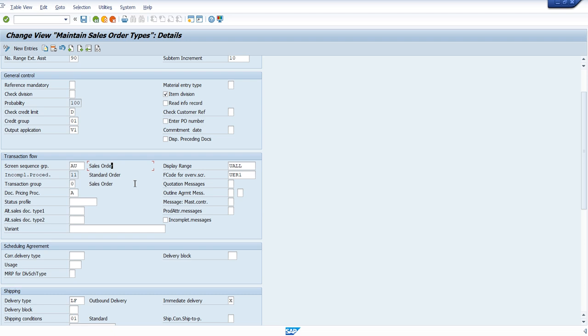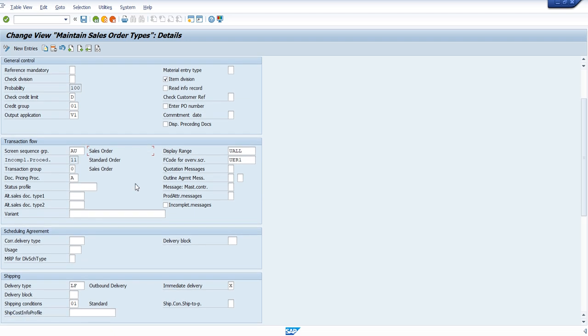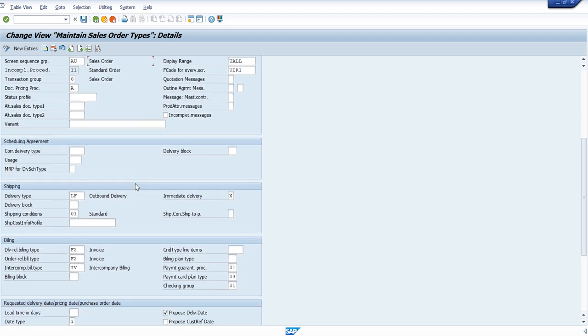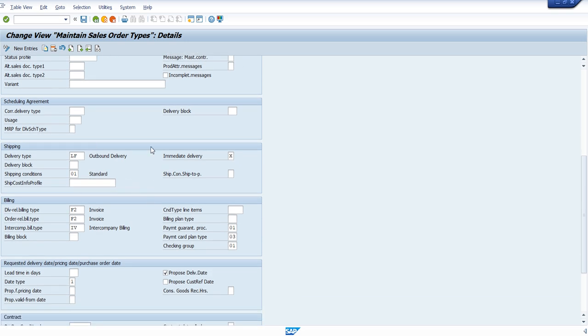But you need to understand where the actual change is coming. Just scroll down. Between the shipping and billing, here is where the actual process is coming. You can see there is a shipping and there is a billing, and this is also the same as for the sale order.